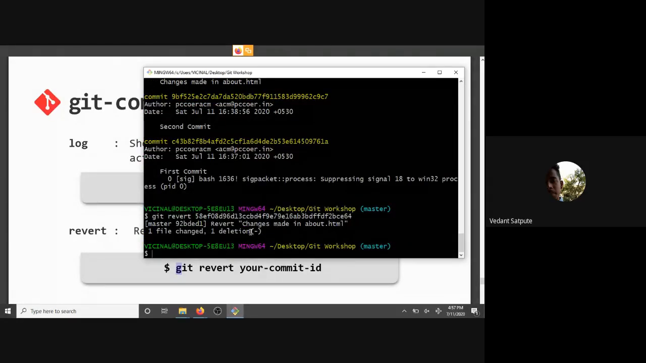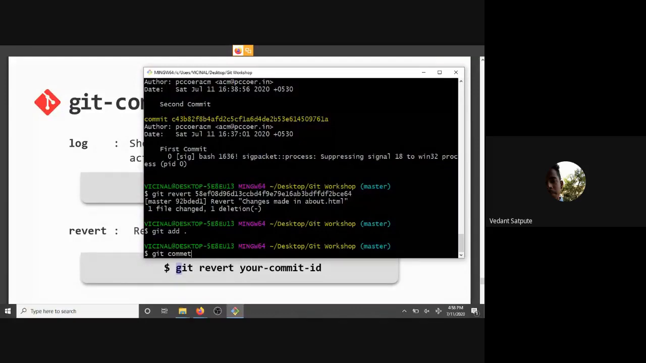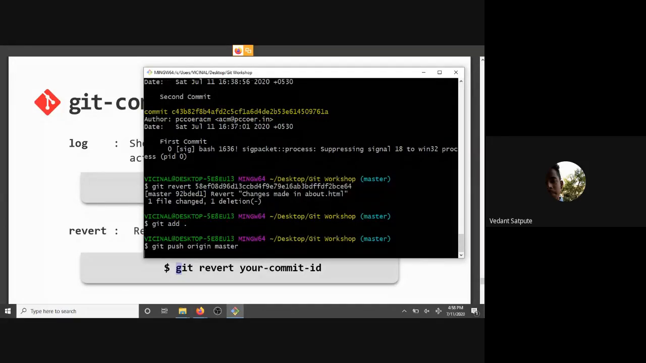So you can see one file change and one deletion. So I do git add dot and git commit. I don't even have to do this, I think it will already be done. So git push origin master.